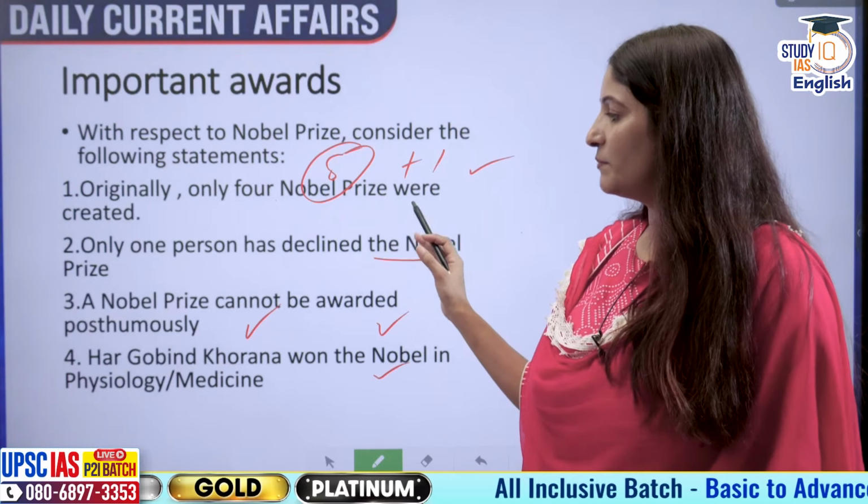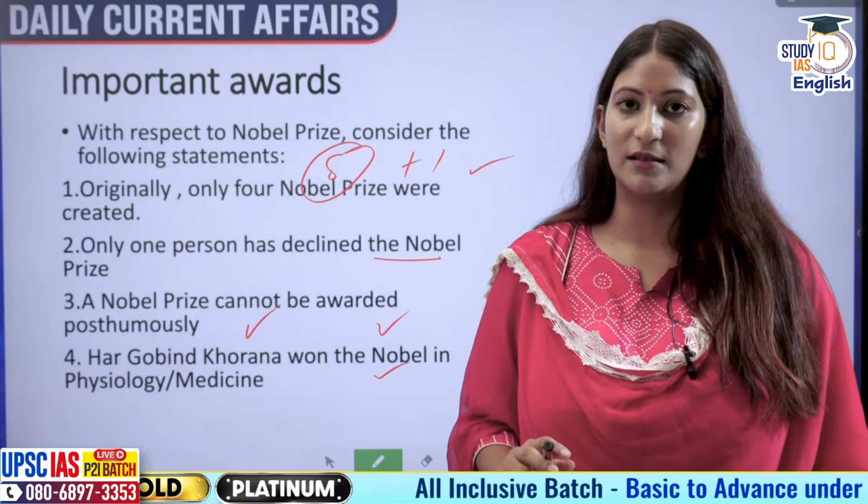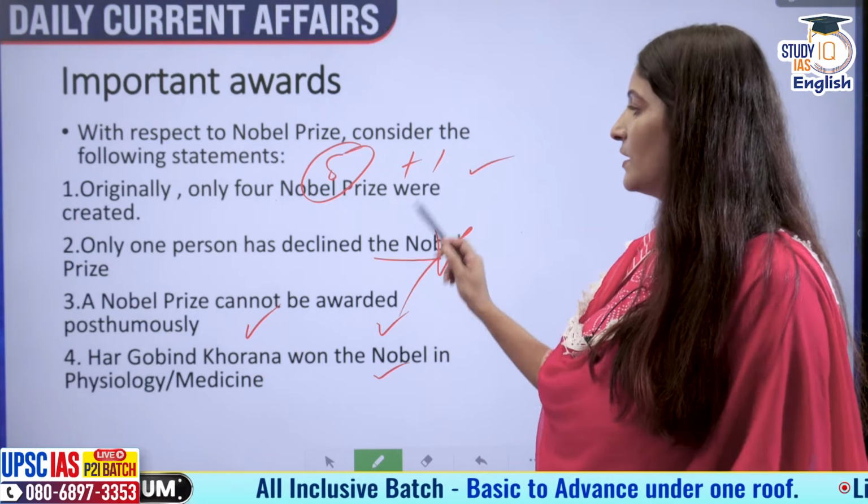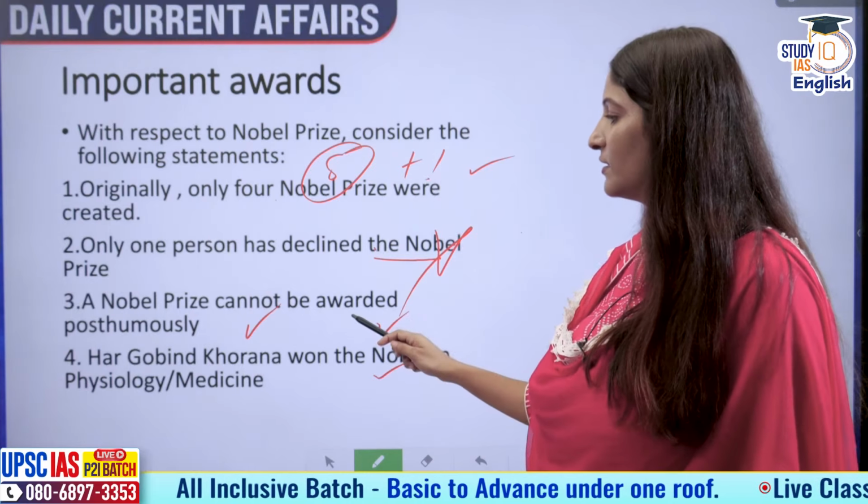So only one person has declined? No, 2 people have declined. You have to tell me the names in the comment section, okay. So the second is also incorrect. First is incorrect, second is incorrect, third is correct.